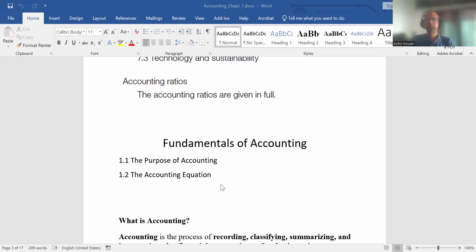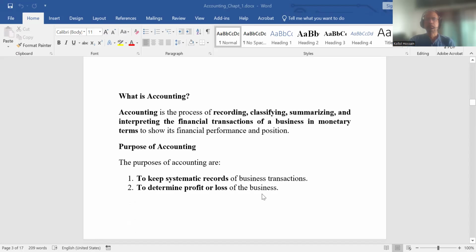Now, we want to know what is accounting. So, accounting is the process of recording, classifying, summarizing, and interpreting the financial transactions of a business in monetary terms to show its financial performance and position. Here are two critical points. One is financial performance, another is position.